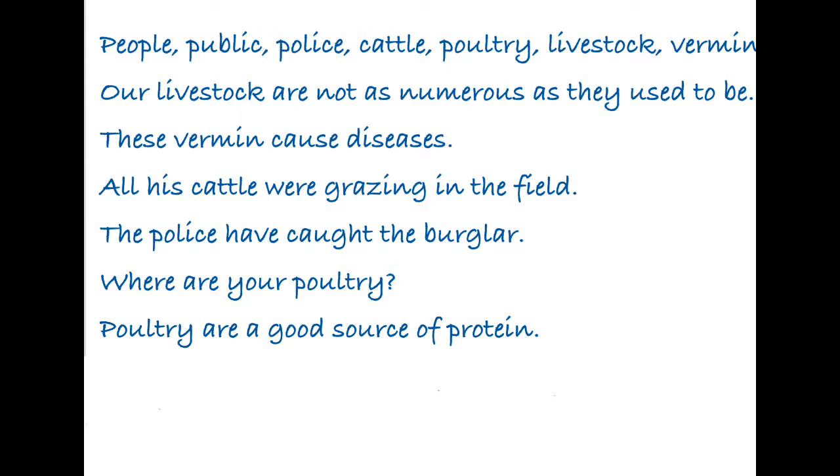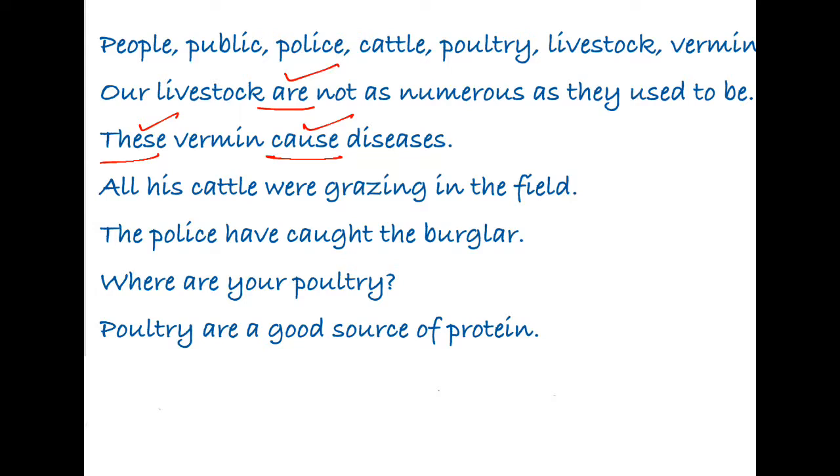So livestock, since it is a plural subject, must take a plural verb. The verb is plural. There is no problem in the sentence. These vermin cause, everything is correct. These is also correct. If it had taken this and causes, the sentence would have been ungrammatical.